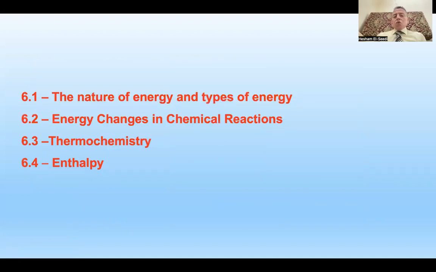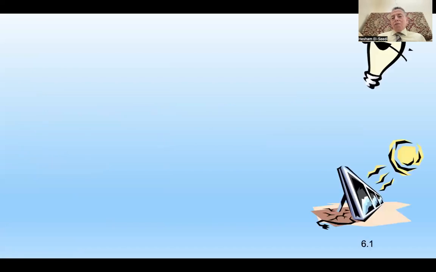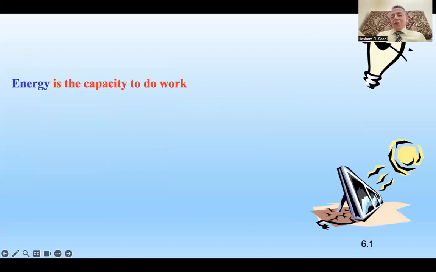This leads us to discuss the nature of energy and types of energy, and how this changes in chemical reaction: thermochemistry, enthalpy. So if you look at this photo, I think all of us need light, all of us need heat. So energy means what? Capacity to work, right? Sometimes you ask your colleague, let us go and run, and they say, I don't have capacity to work. It means I don't have energy.